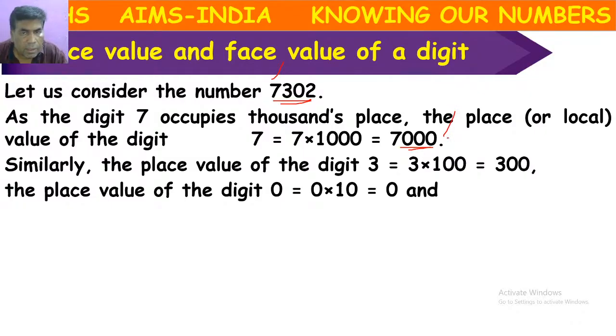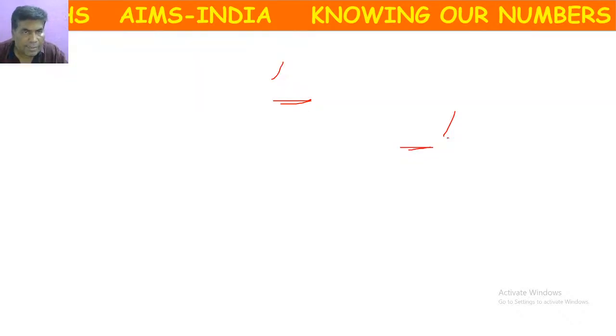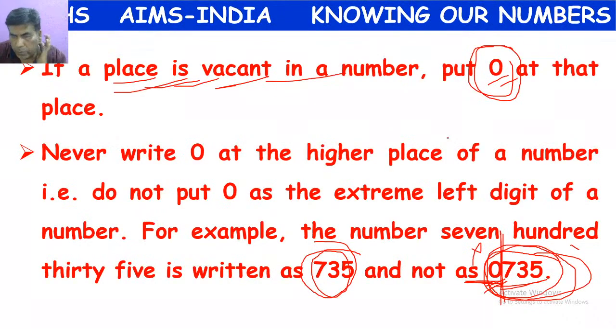Let's learn about place value and face value in the next slide. Up to here we have finished. Today we have learned about the Hindu Arabic number system and some place values and period values. Further explanation of place value and face value will be given in the next video.